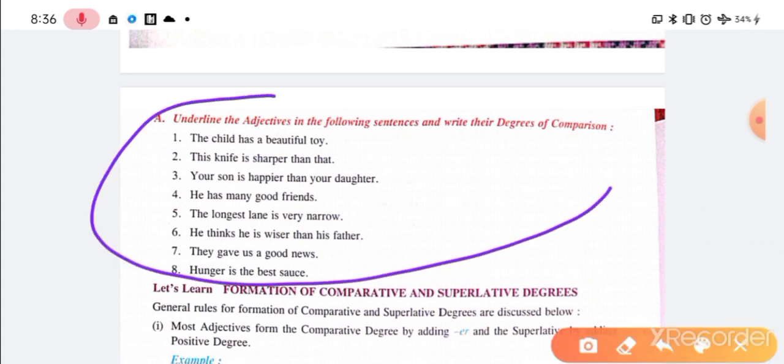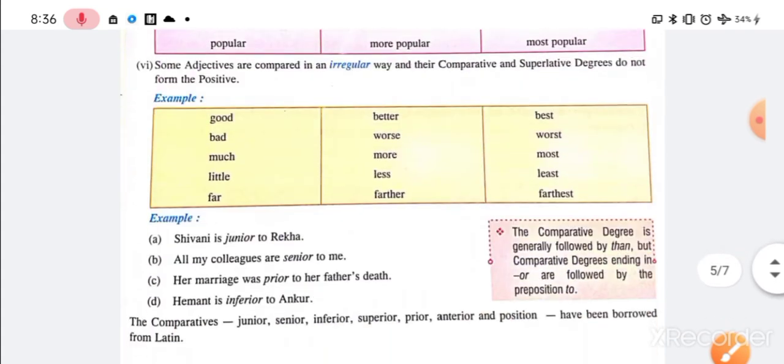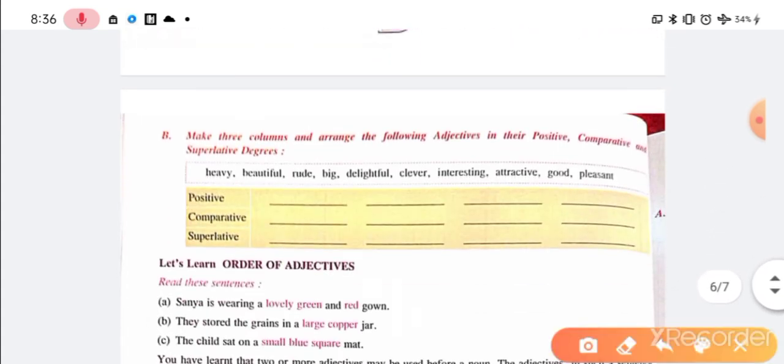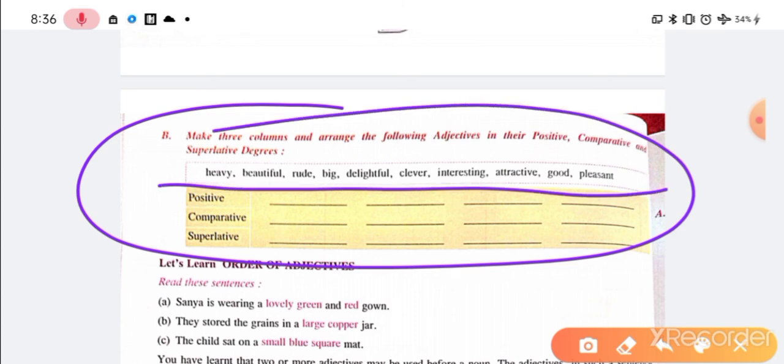What you have to do, underline the adjectives, and you have to state in which degree it is. It is in positive, comparative, or superlative. Third, and the last one I told you, that is this one, the table you have to make here, and you have to write all these 3 degrees of those words.